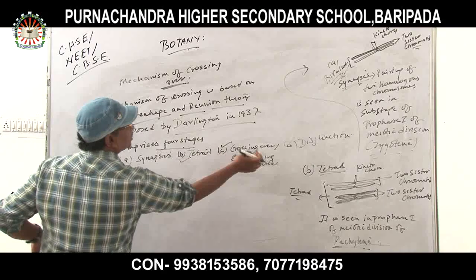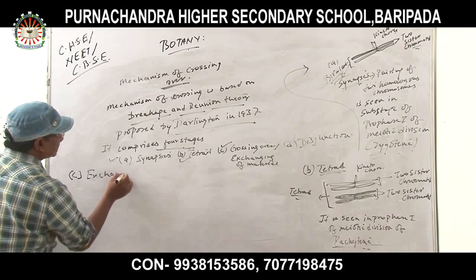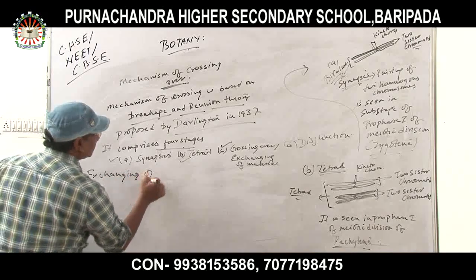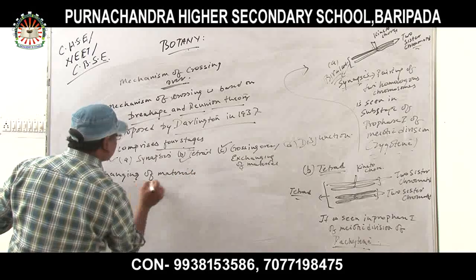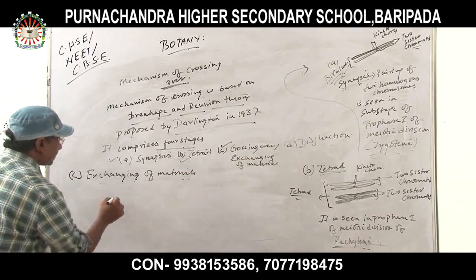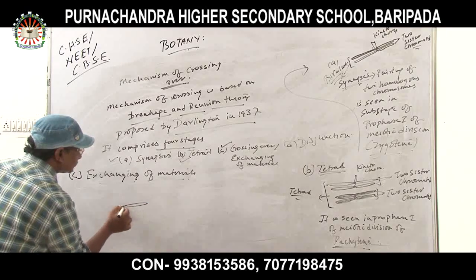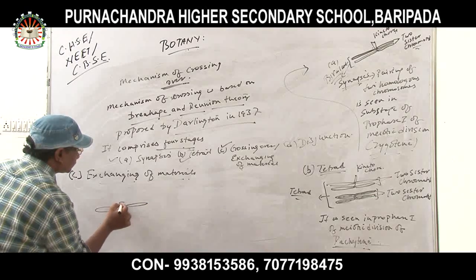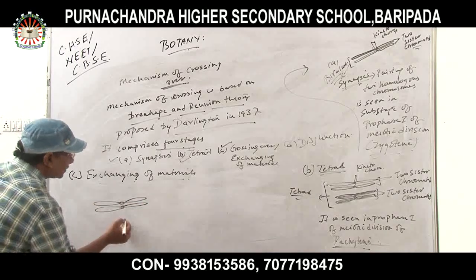And see, that is crossing over, or exchanging of materials. How is the exchanging of materials taking place? Look at here.